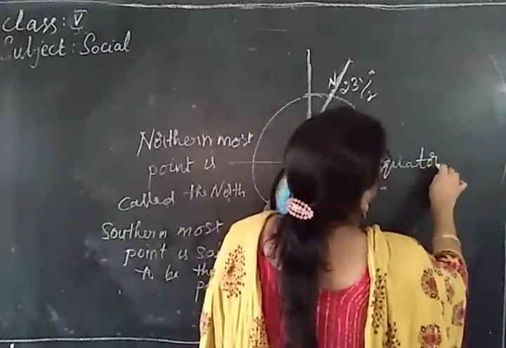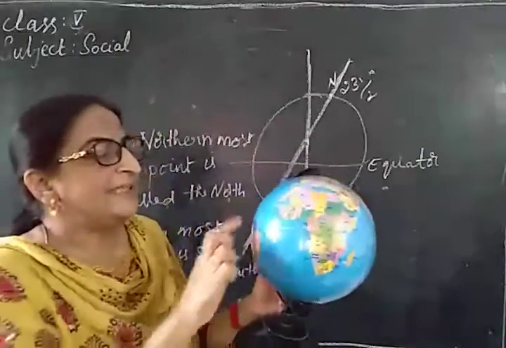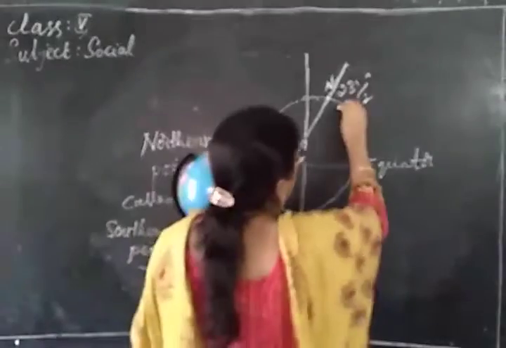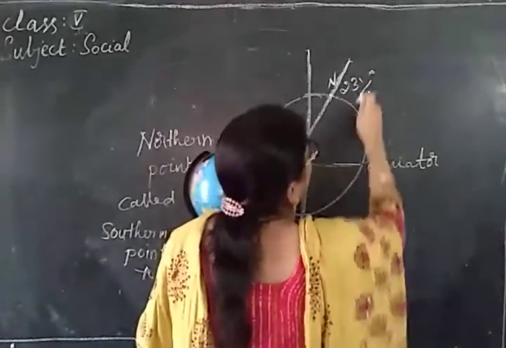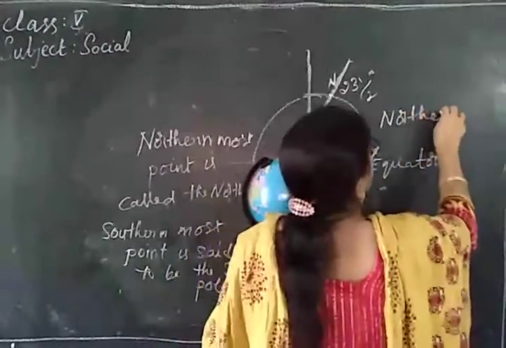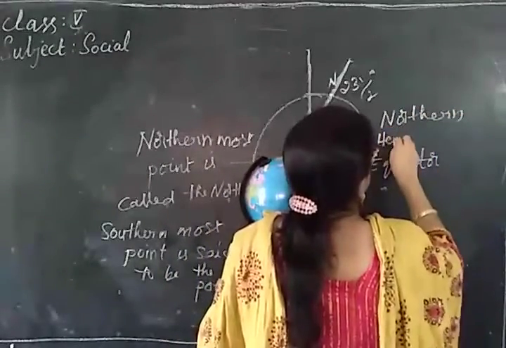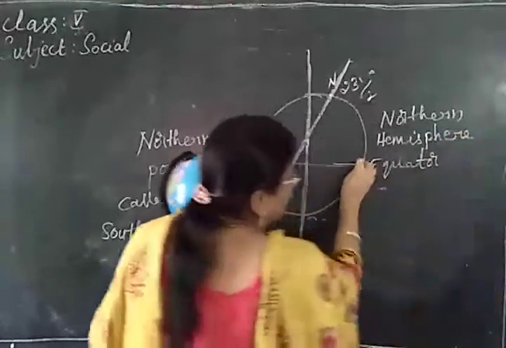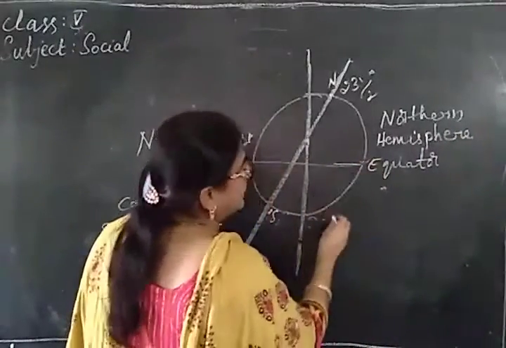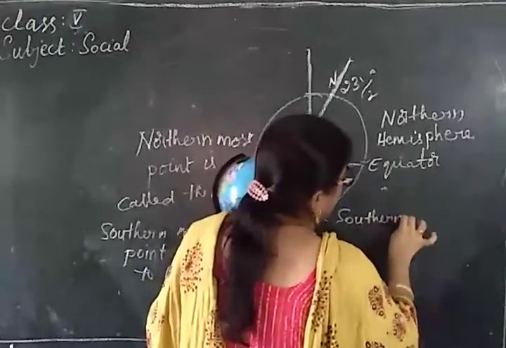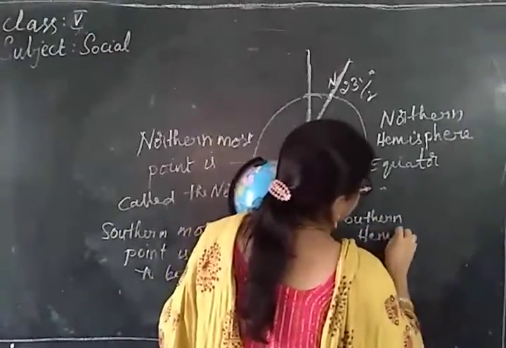This equator divides the earth into 2 equal halves. The part above the equator on the northern side is said to be the northern hemisphere, and the part below the equator towards the south is said to be the southern hemisphere.